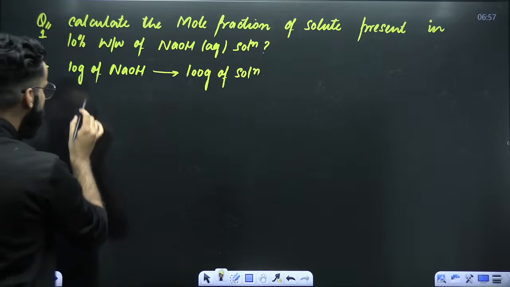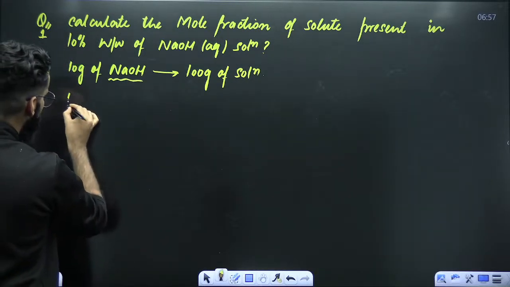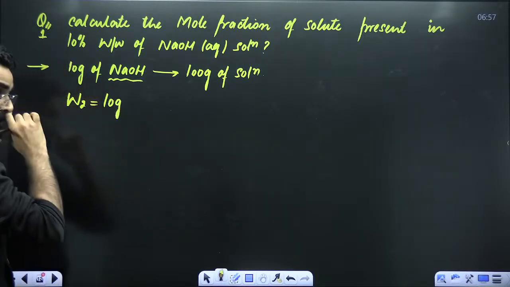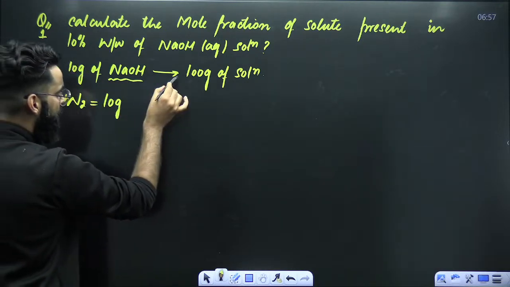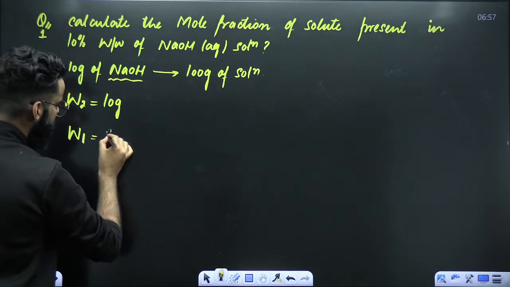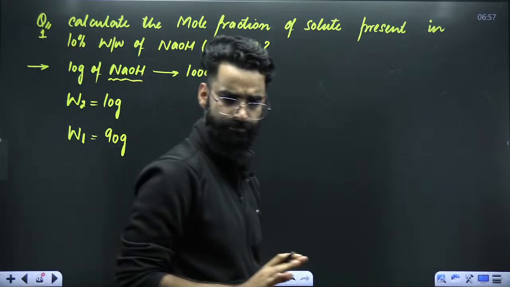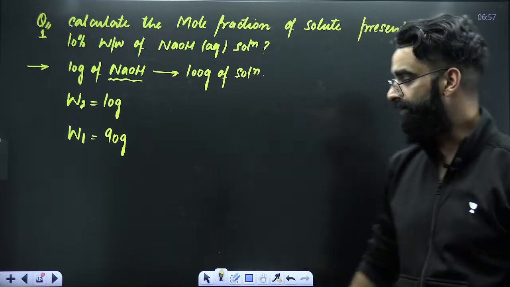Now, my dear students, 10 grams of solute. Can I say we got the mass of solute, which I'm representing with W2? So W2 is equal to 10 grams. Mass of solute is equal to 10 grams. If mass of solute is 10, mass of solution is 100, can you let me know what will be the mass of solvent? Mass of solvent will be 90 grams. Clear, guys? Now try to understand.